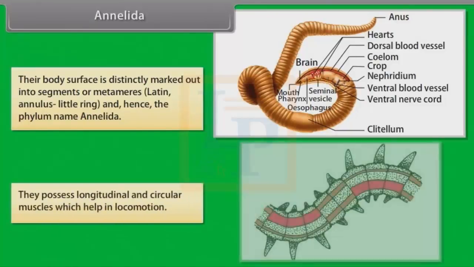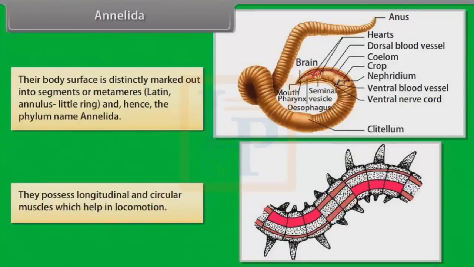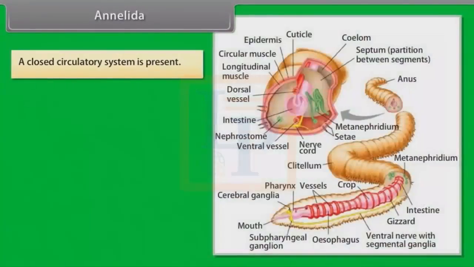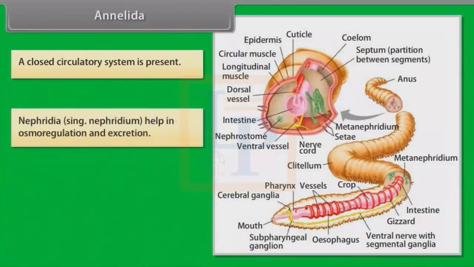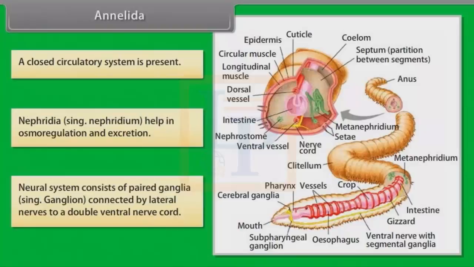They possess longitudinal and circular muscles which help in locomotion. A closed circulatory system is present. Nephridia, the singular being nephridium, help in osmoregulation and excretion. Neural system consists of paired ganglia, the singular being ganglion, connected by lateral nerves to a double ventral nerve cord.